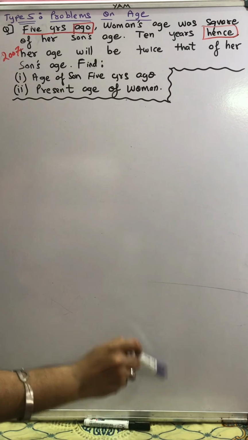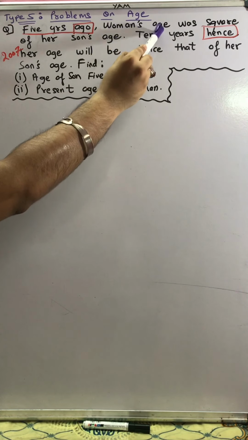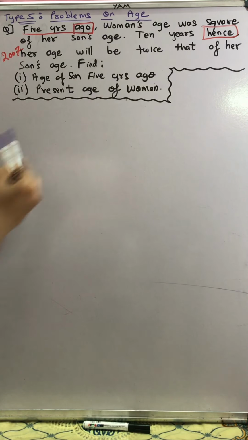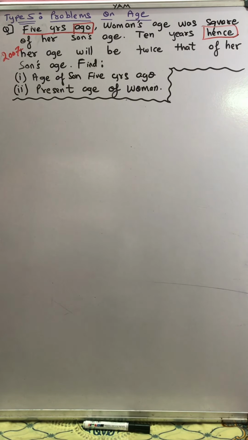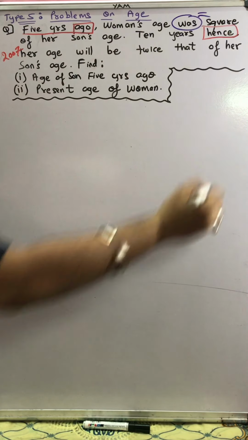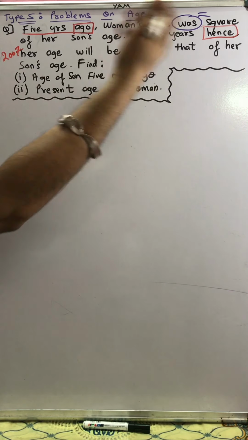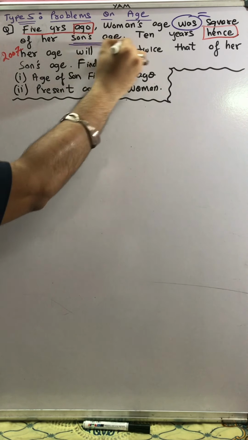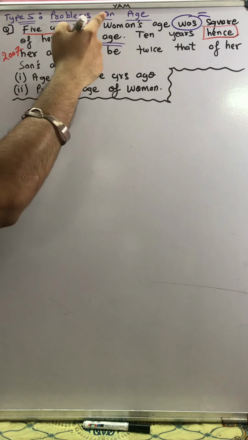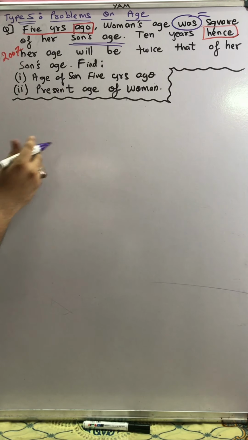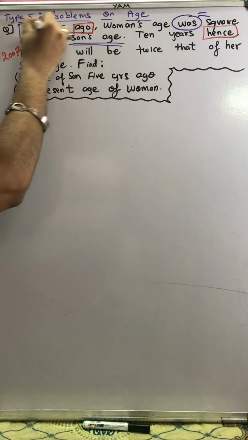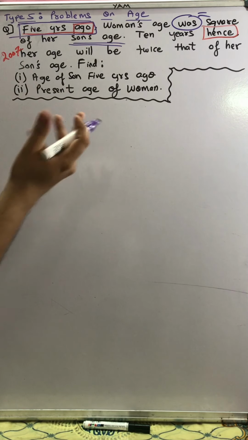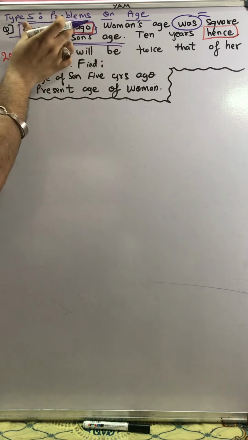Now if you closely observe this statement, woman's age was square of her son's age. Once again I repeat, woman's age was, here was means equal to, woman की age कितनी थी? Woman's age was square of her son's age. Can I say woman की age is dependent on the son? So I'll assume the age of son as x. But students, very very important, whatever I am doing right now belongs to the 5 years ago wala condition. Whatever we are reading is after the comma, and before the comma the condition is 5 years ago.